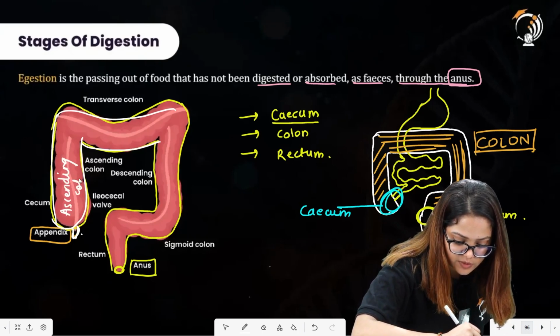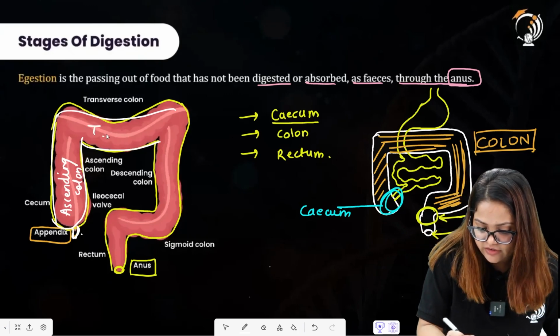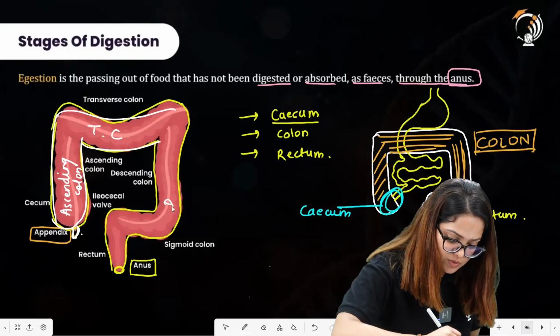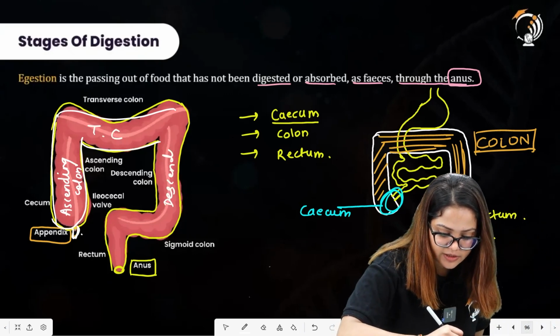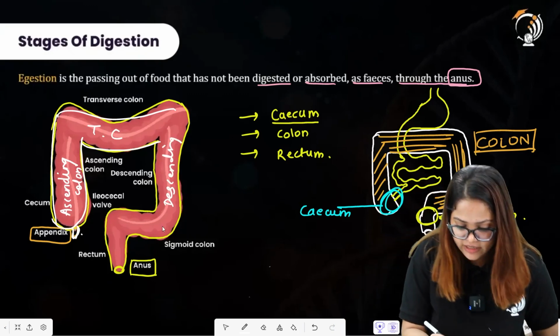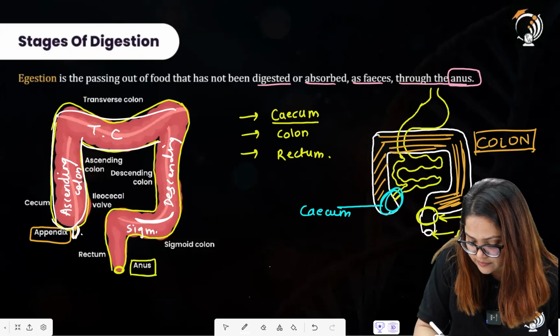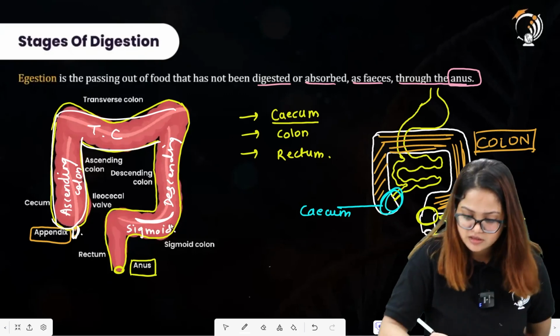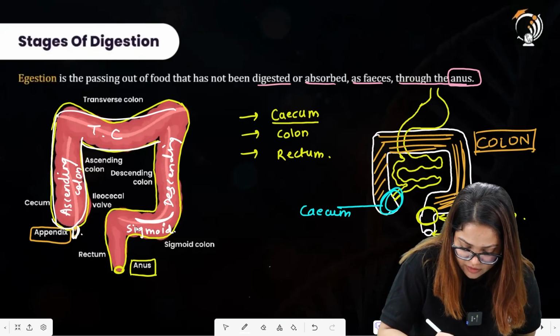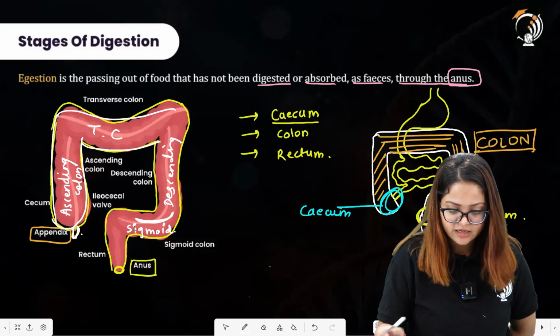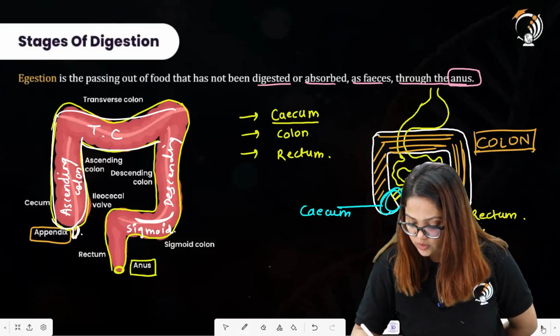This one is the transverse colon, and this one here represents descending colon, and here this region is sigmoid colon. Let's not go deep into the discussion of these large intestine part of the colon over here.